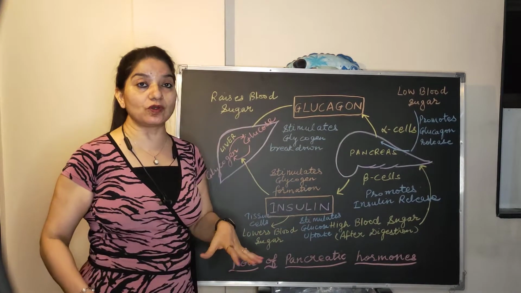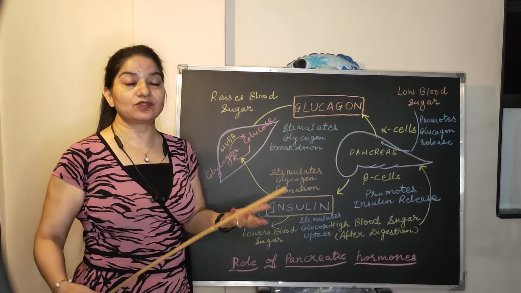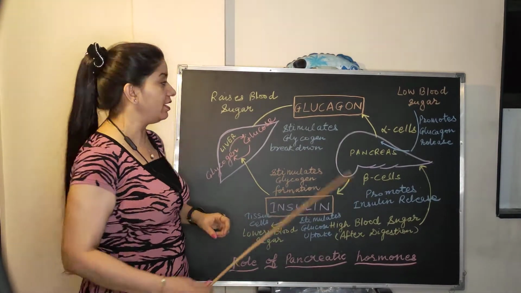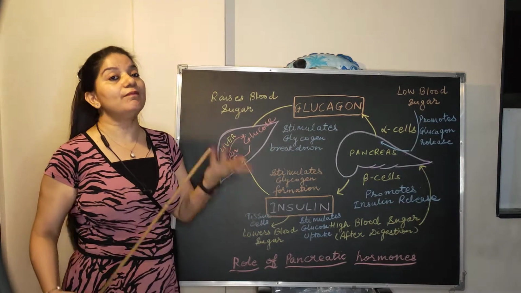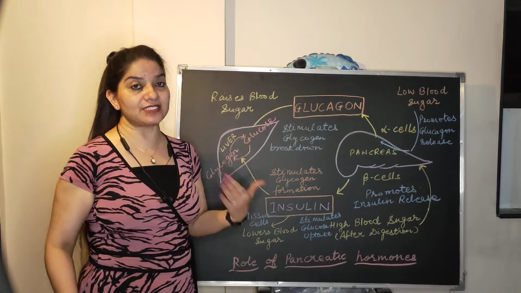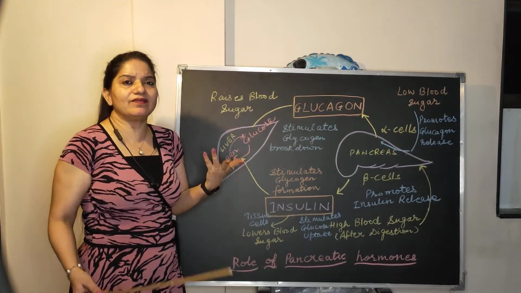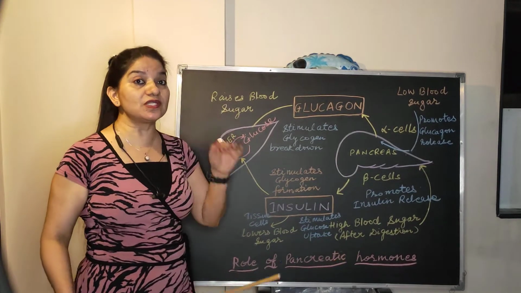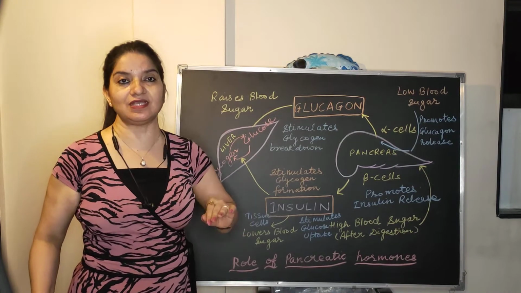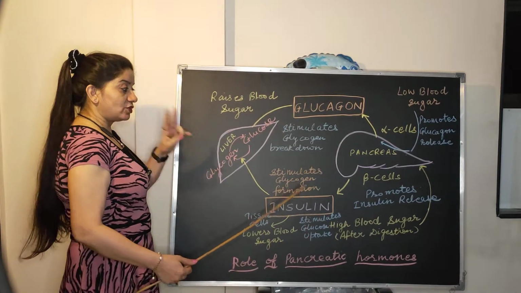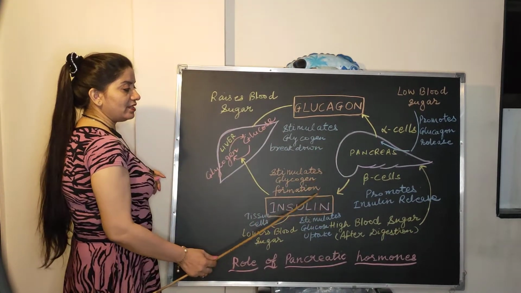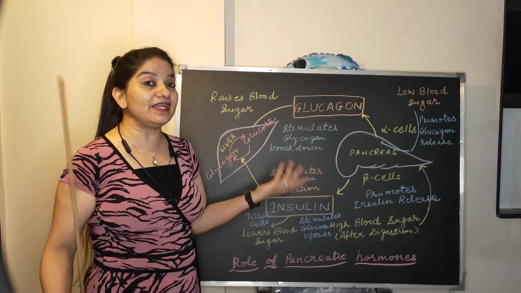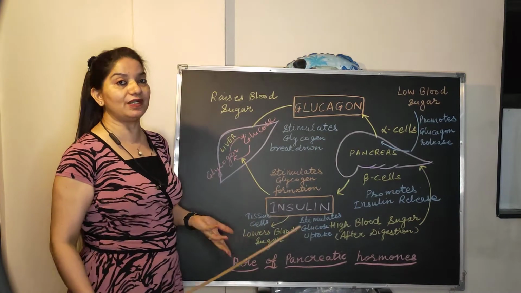So excess of glucose, suppose we eat excess food. So excess of glucose is stored in the form of glycogen. Where? In the liver and in our muscles. So whenever we are fasting or whenever we require, there is a low glucose level. So this glycogen is utilized by our body in emergency actually. Again, there are two different ways how the insulin basically regulates the blood sugar level. It checks the blood sugar level.